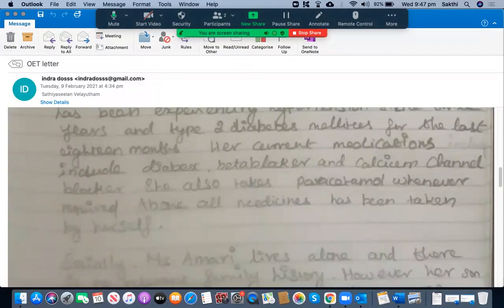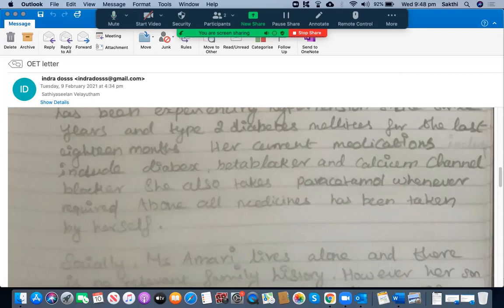Okay, her current medications include diabetes, beta blocker, calcium channel blocker. Is that finished here? Yes, sir. Calcium channel blocker. Okay, good. Did you place a full stop? I couldn't see the full stop here. Yes, sir. I placed it. Okay, all right. And then she also takes paracetamol whenever required. Okay.